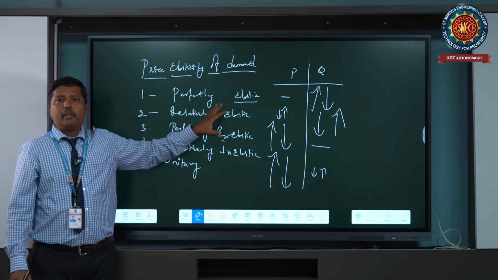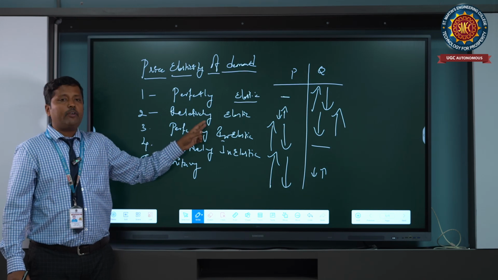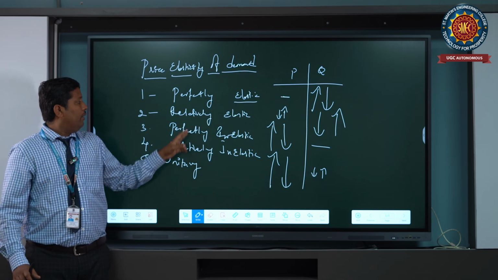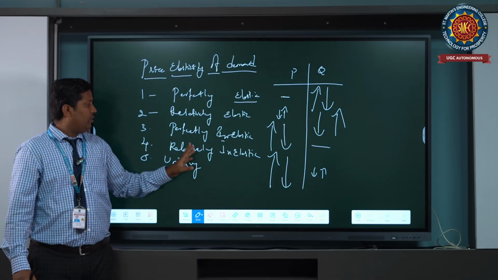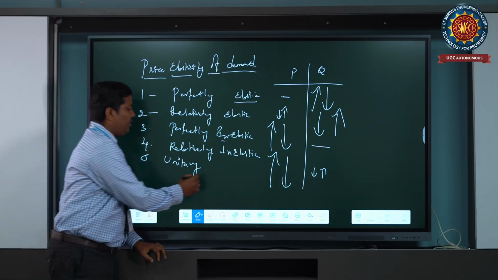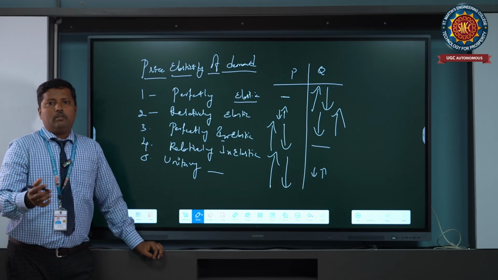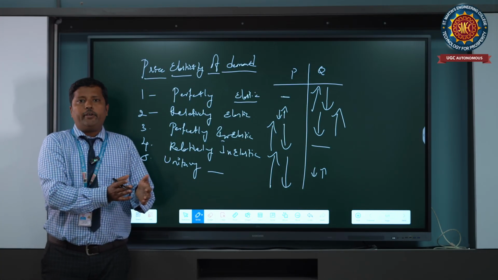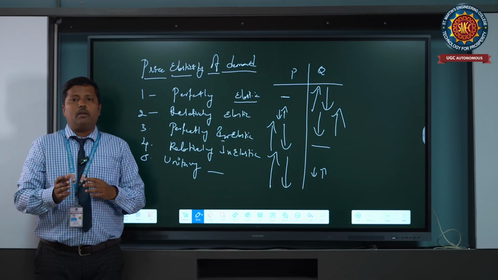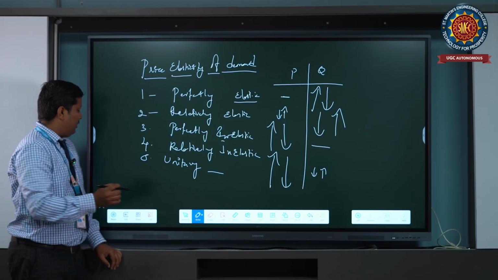These are the different types: perfectly elastic, perfectly inelastic, relatively inelastic, relatively elastic. And the last one is unitary. Unitary is nothing but a normal, gradual change in quantity, a gradual change in everything. So that is the concept here.